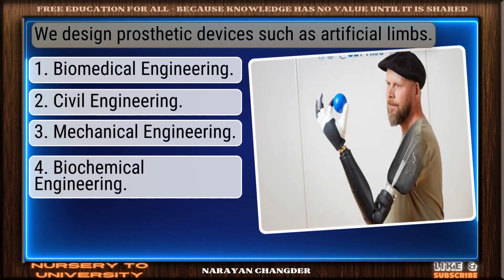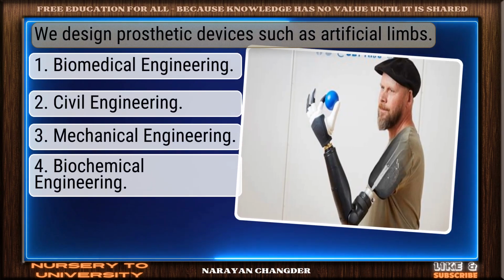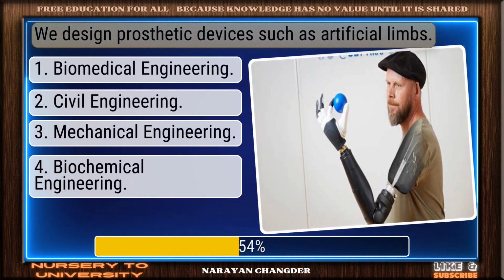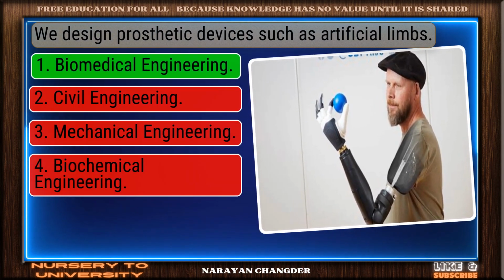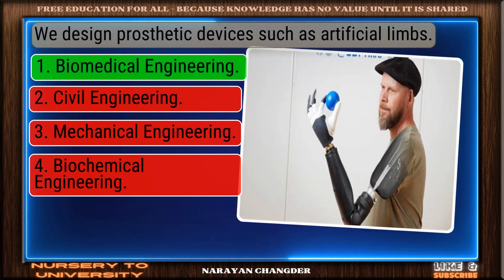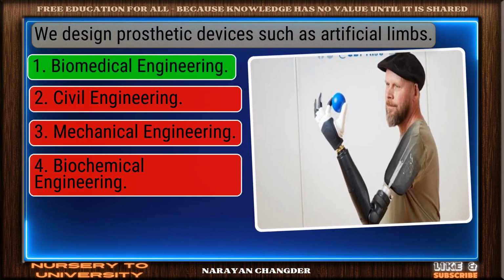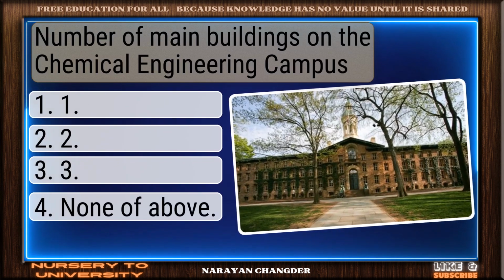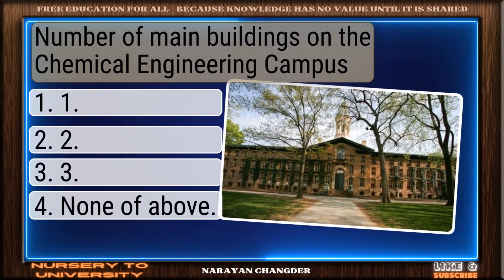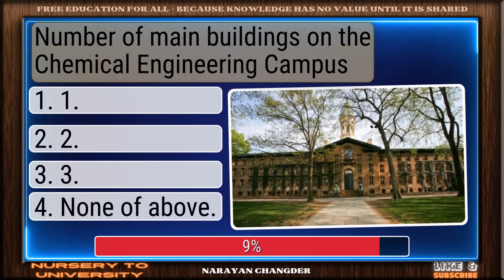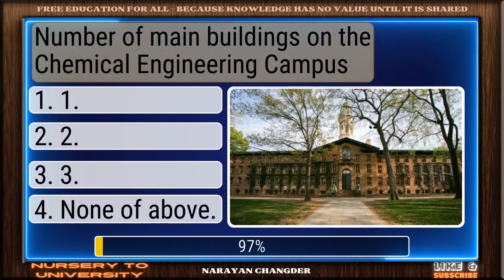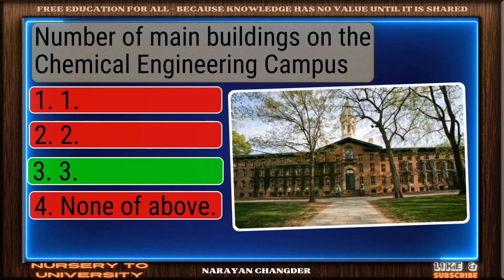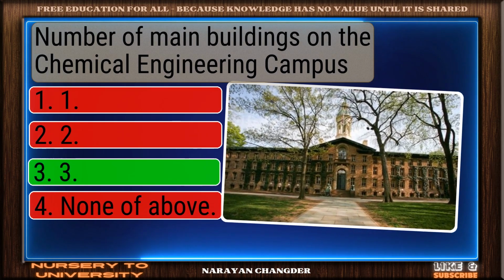We design prosthetic devices such as artificial limbs. Well reasoned. Biomedical engineering is the correct choice. Number of main buildings on the chemical engineering campus. Exactly. 3 makes sense and it is right choice.